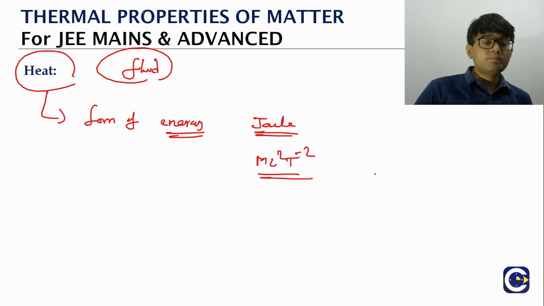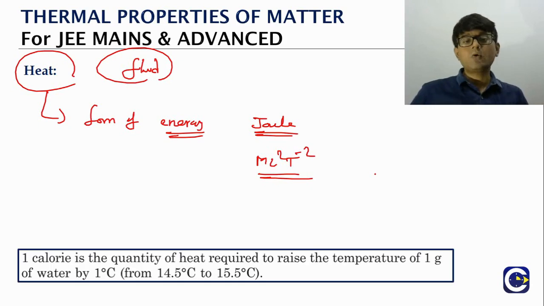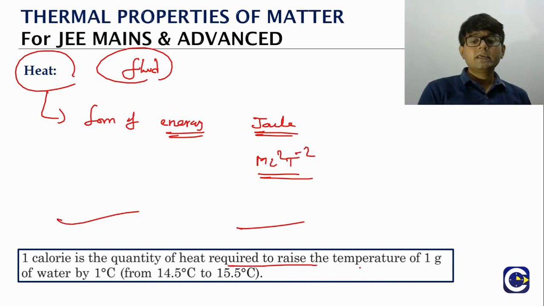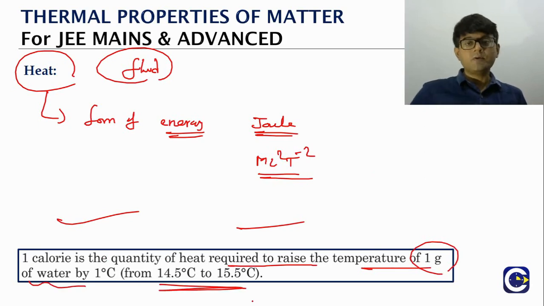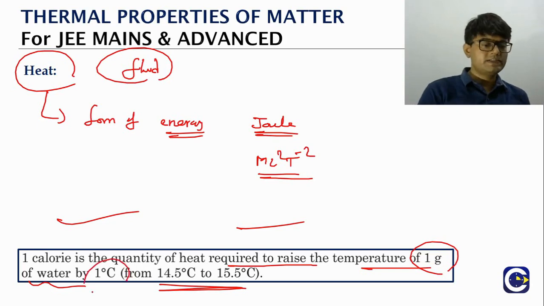And we have one more practical unit of heat, that is calorie. So we will see quickly what the definition of calorie is. 1 calorie is basically the heat required to raise the temperature of 1 gram of water by 1 degree Celsius, from 14.5 to 15.5 degrees. Whatever heat energy is required to raise the temperature of 1 gram of water from 14.5 to 15.5 means 1 degree Celsius.